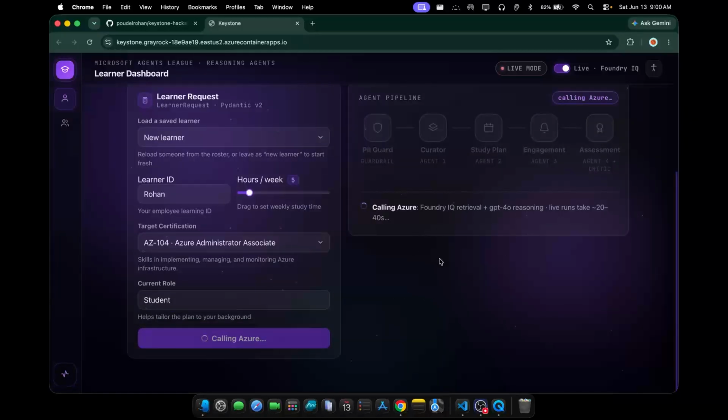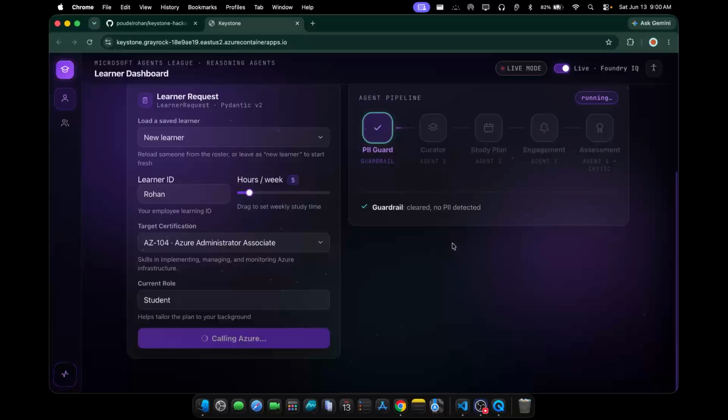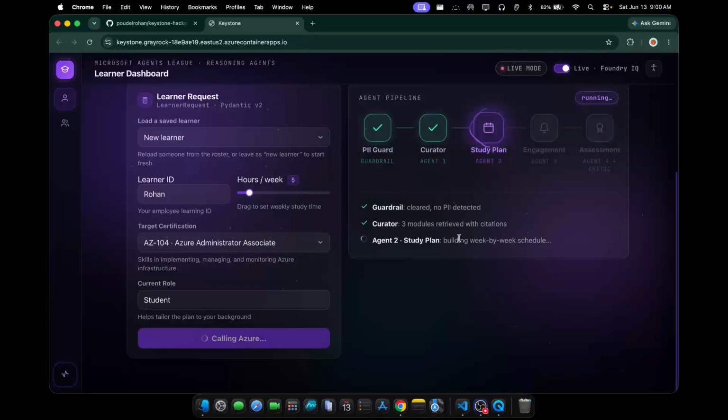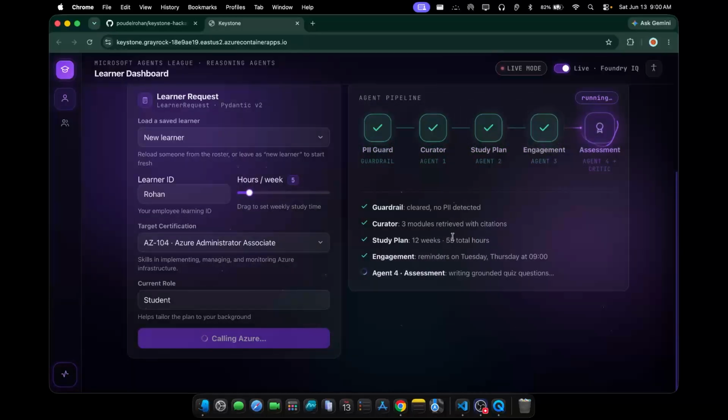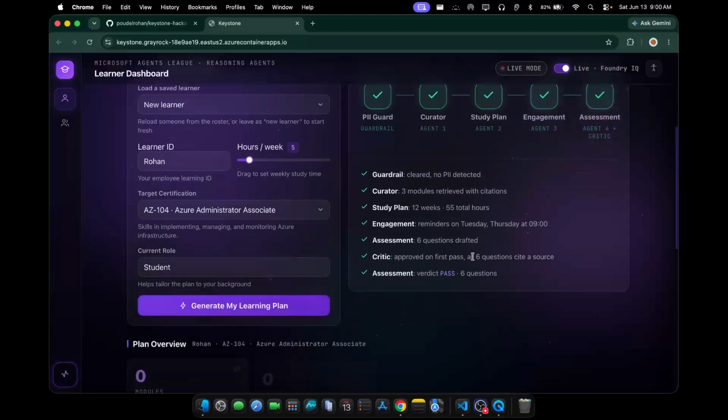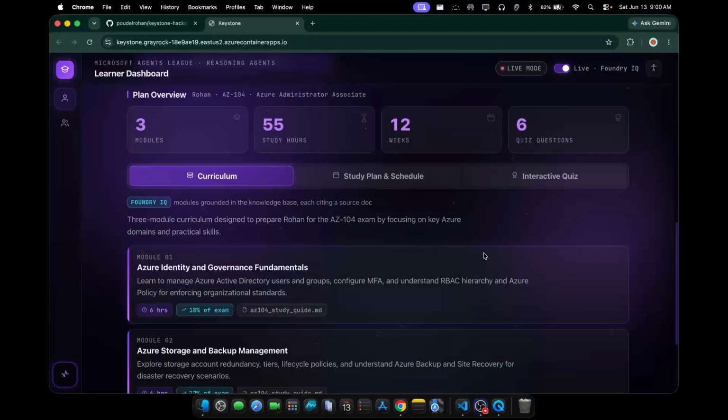Now watch on the right side, this is not just a loading animation. Each of these steps is a real agent finishing its job. First, a guardrail checks I didn't type in personal data like an email or phone number. Then a curator agent searches a real Azure AI search index and picks my reading list. A planner fits it into my 5 hours. A scheduler looks at my calendar signals, and the last step is actually two agents. One writes quizzes and a critic agent checks them before I'm allowed to see them.